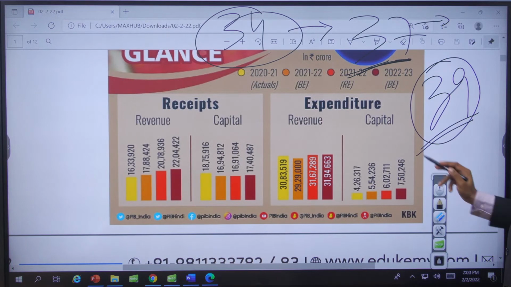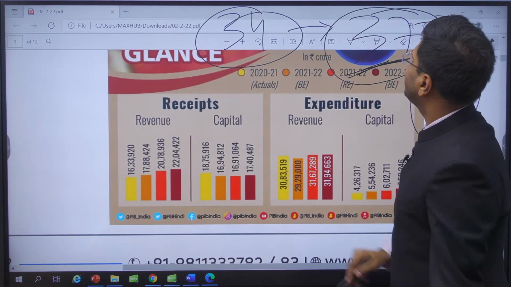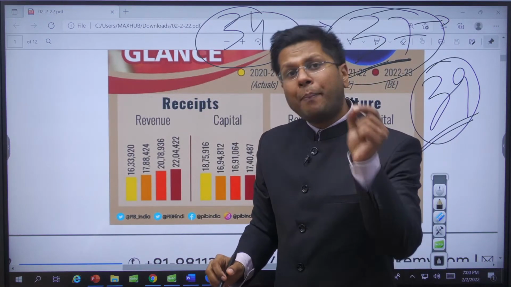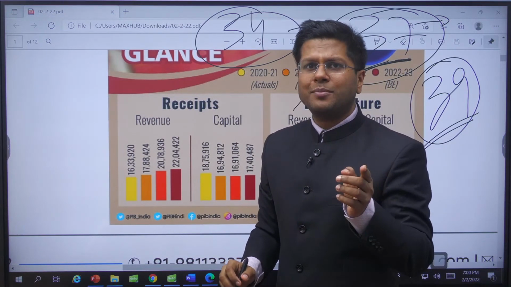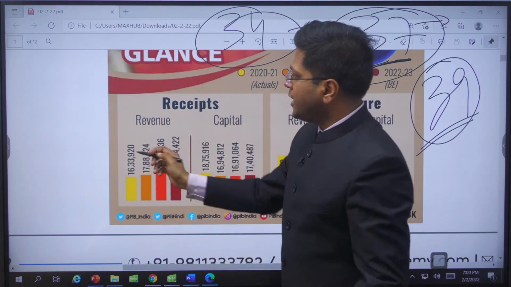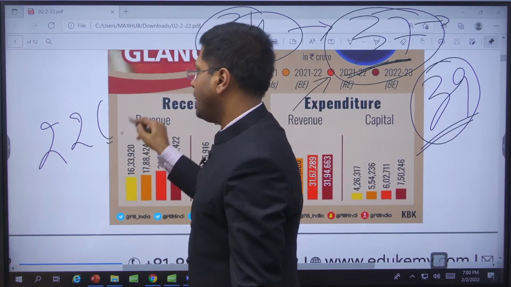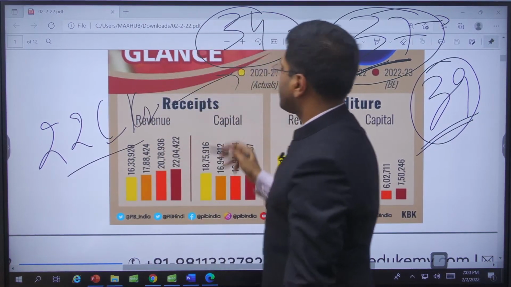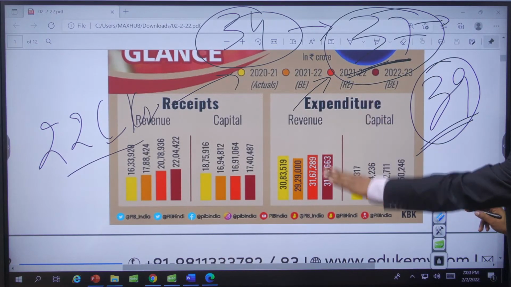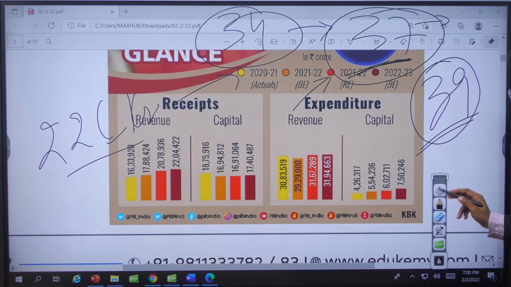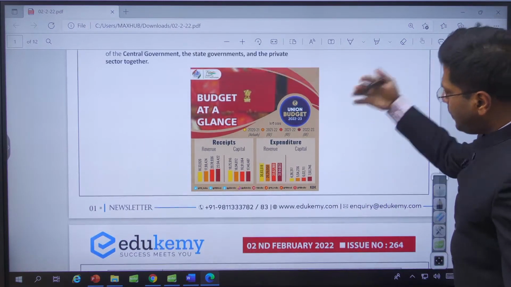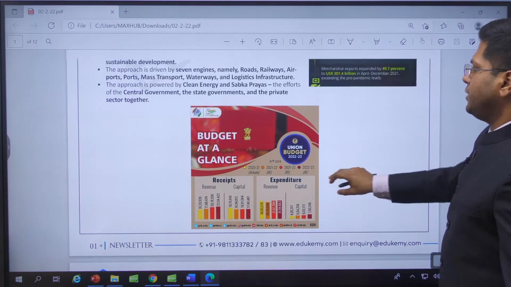But do you know, for this expenditure of 37 lakh crore, how much was the total receipt apart from borrowings? I hope you understand what I'm saying. How much did we borrow and how much was the total receipt with us? 22 lakhs. Only 22 lakh crore. So the rest of it was borrowings that included the interest payment. So we are in a good amount of debt. This is the clear indication. Samajh rahe ho? I've been quick to make you understand, but are you getting what I'm saying? If you're not, repeat this video and you will understand this part of it, right?